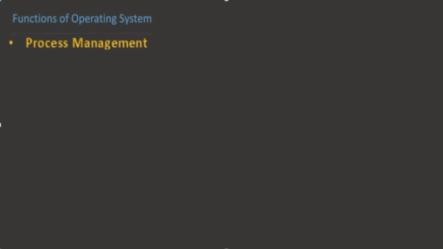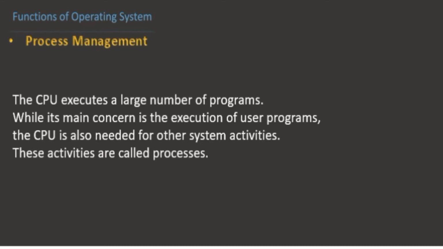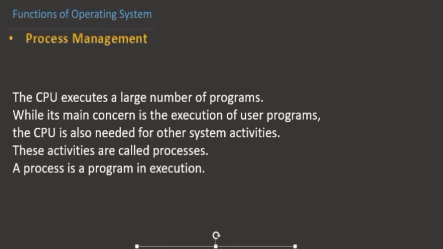Here is a question: what is a process? The CPU executes a large number of programs, whilst its main concern is the execution of user programs. The CPU is also needed for other system activities. These activities are called processes. A process is a program in execution. Typically, a time-shared user program is a process. A batch job is a process. A system task such as spooling is also a process.